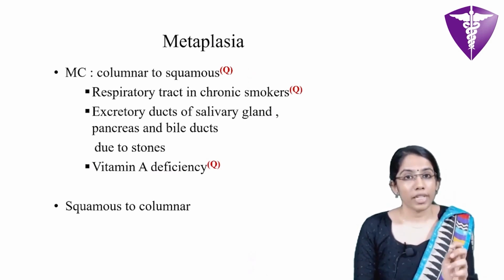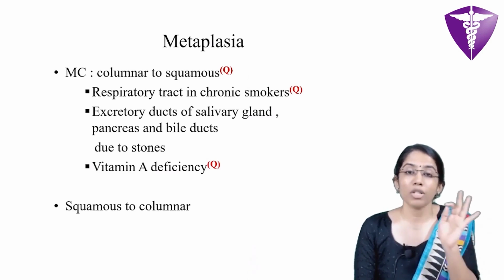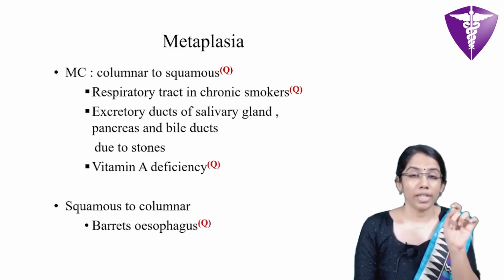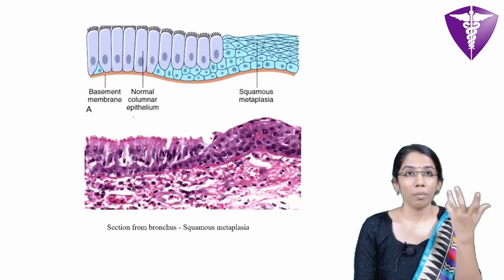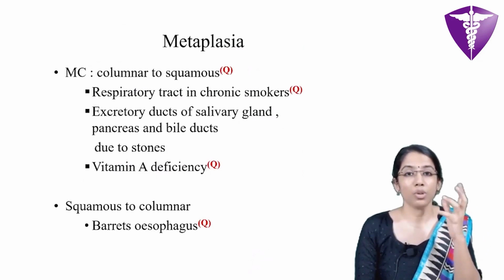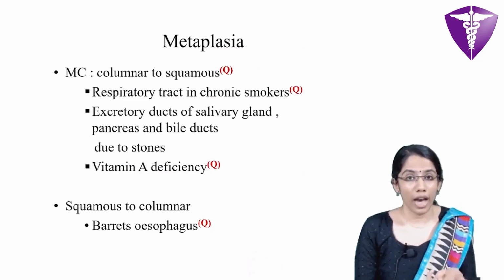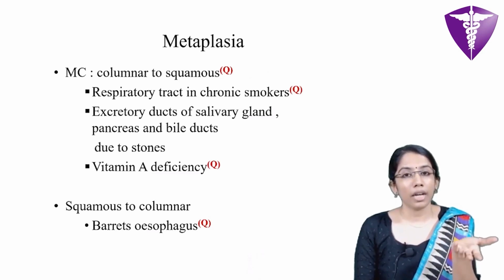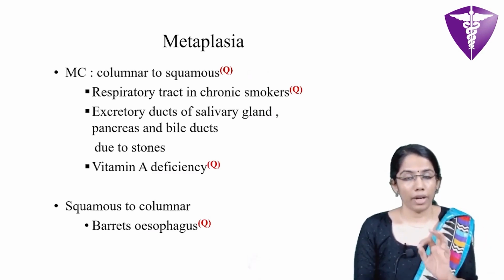Another type of metaplasia which can occur is squamous to columnar. This can occur classically in Barrett's esophagus. In Barrett's esophagus, what happens is due to the high gastric acidity, the stratified squamous epithelium is converted to columnar epithelium in the lower esophagus.